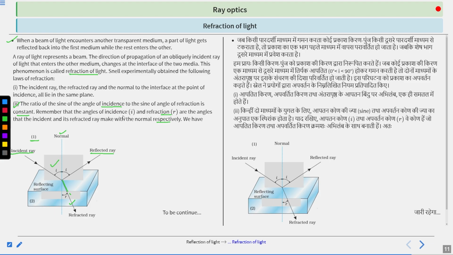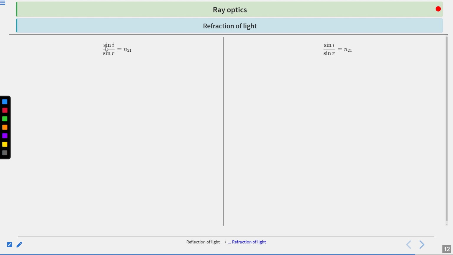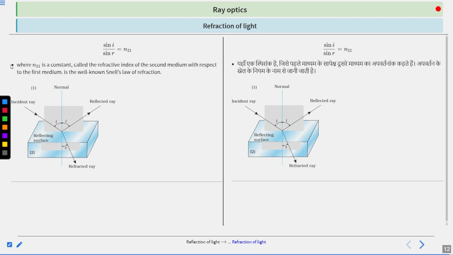Listen carefully. The angle of incidence is represented by I and the angle of refraction by R. So sine I divided by sine R is equal to n21. And this is Snell's law. Here n21 is a constant, called the refractive index of the second medium with respect to the first medium.